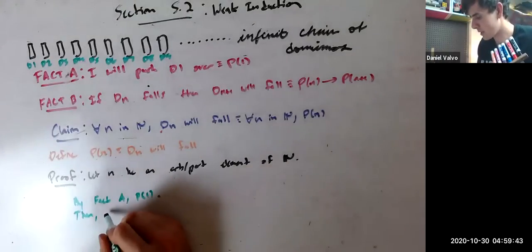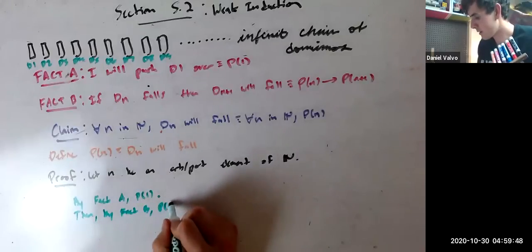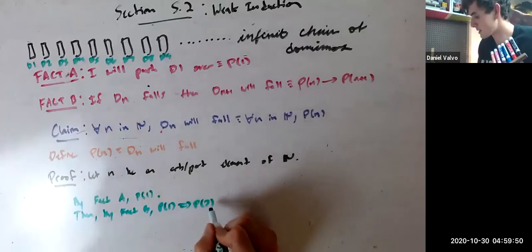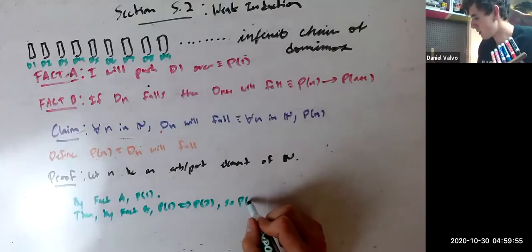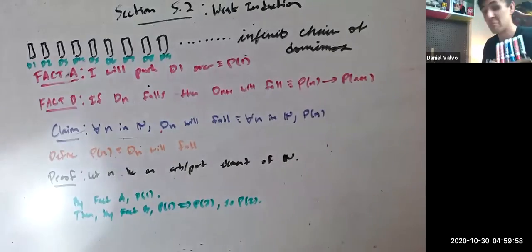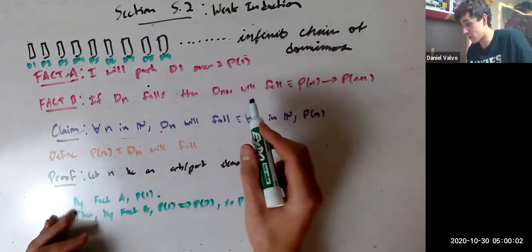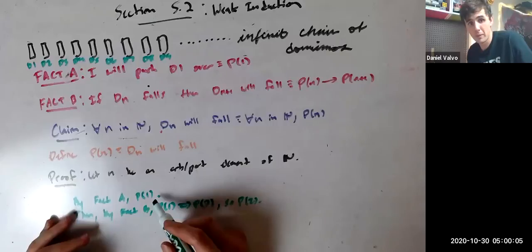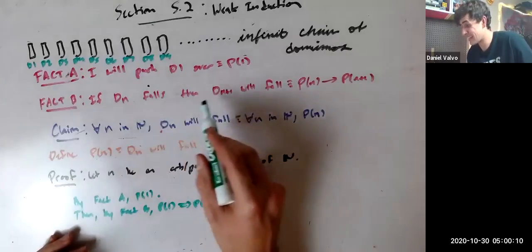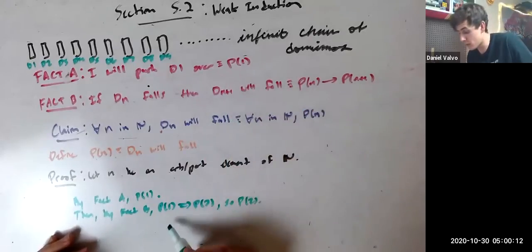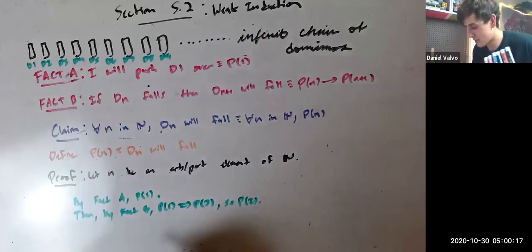We could say then, by fact B, P of 1 implies P of 2. So P of 2 is true. We can prove P of 2. All I'm saying here is, by fact A, we know we're going to push over D1, so D1 is going to fall. By fact B, since D1 falls, D1 plus 1, the next domino, D2 is going to fall. So that means P of 2, otherwise known as D2 falling, is true.